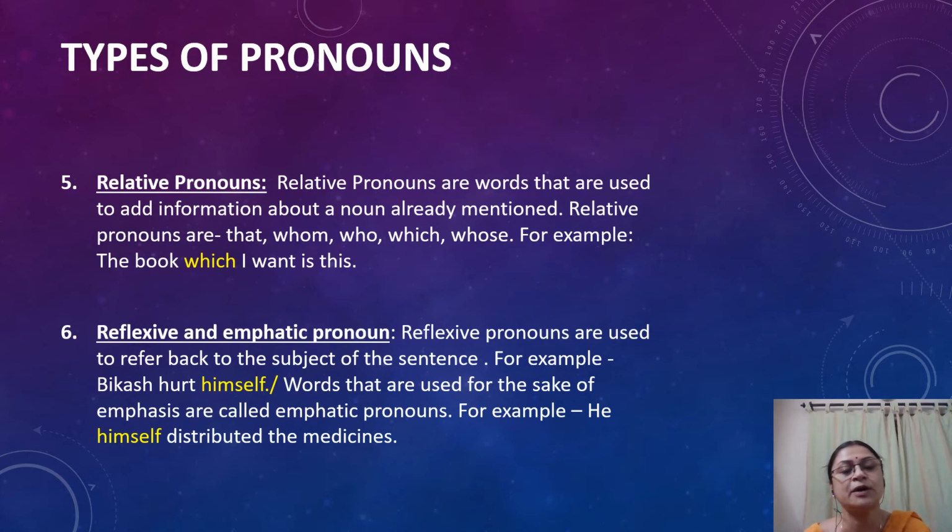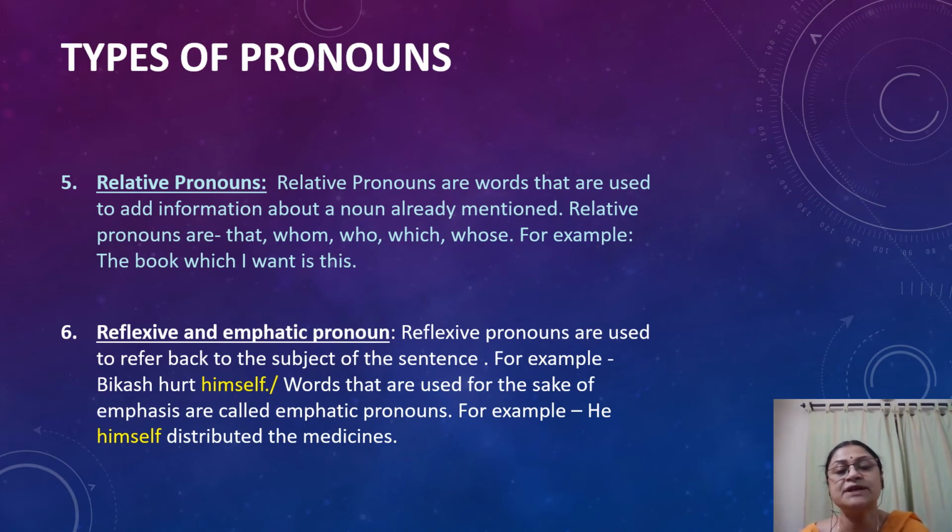Now, let's talk about reflexive and emphatic pronouns. Reflexive pronouns are used to refer back to the subject of the sentence. For example, Bikash hurt himself. Here himself says about the subject Bikash, and that's why it's a pronoun. And what type of pronoun is it? It's reflexive because it reflects the subject.